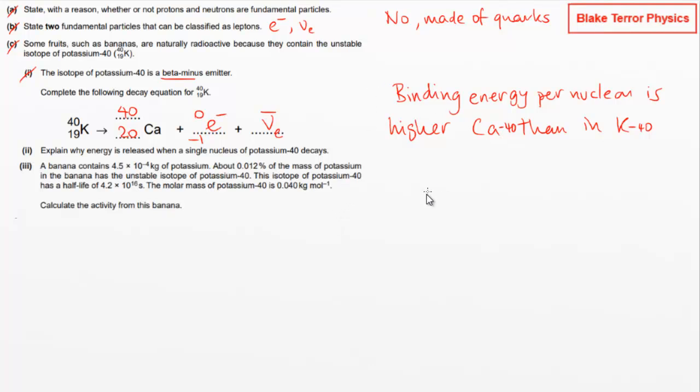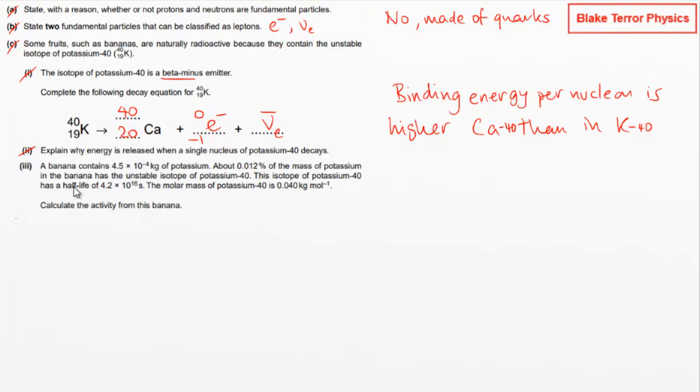So don't get confused about the binding energy. Remember that a higher binding energy means that you need more energy to separate all the nucleons. That's what binding energy is. It's the amount of energy you need to separate the nucleons. So more binding energy actually means there's less energy inside the nucleon. So it's got a lower mass. It's a little bit counterintuitive, but that's what the definition is of binding energy.